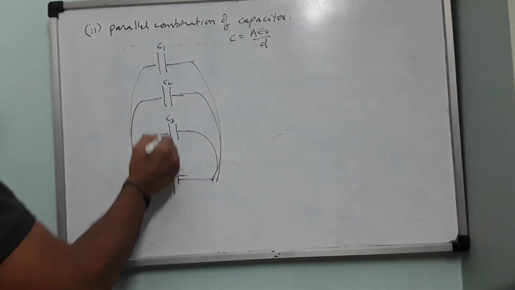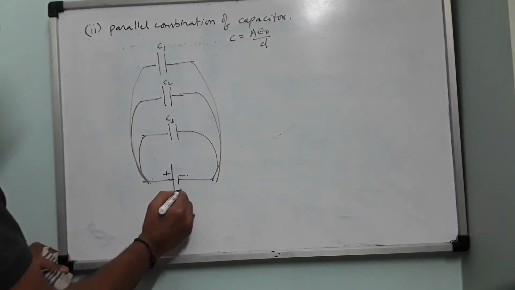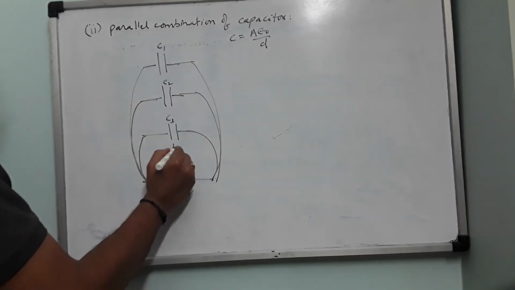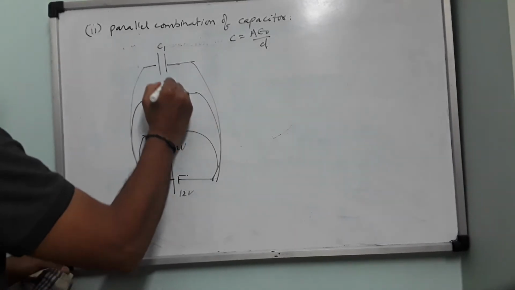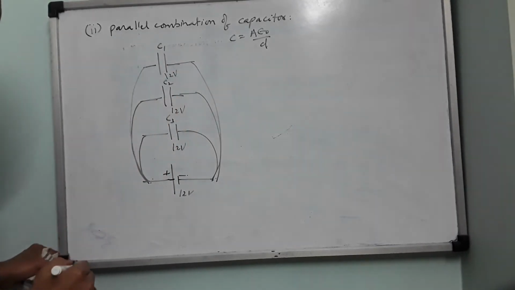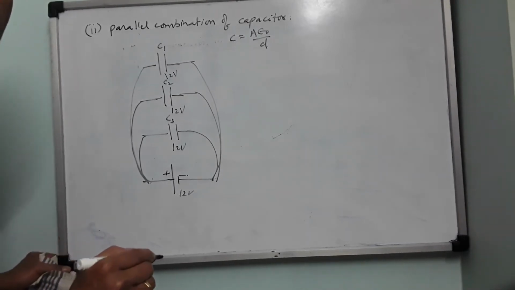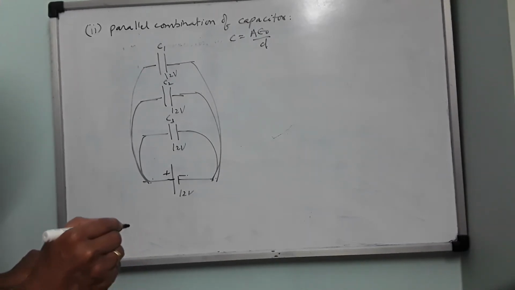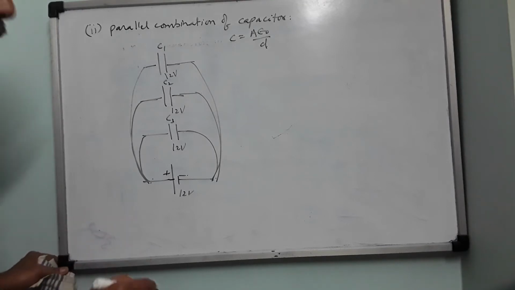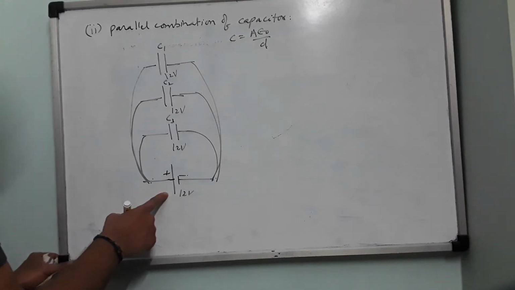Therefore, all of them will develop the same potential as that of the battery. If this is 12 volt, here also there will be 12 volt, here also 12 volt, and here also 12 volt. So the thing you should remember is, when capacitors are put in parallel, the potential difference across each capacitor is the same, and that is equal to the potential difference of the battery.